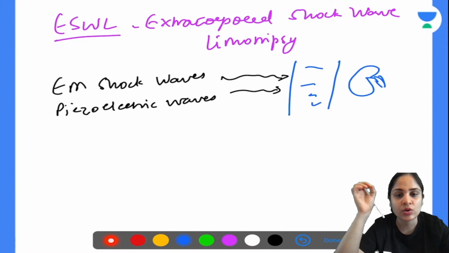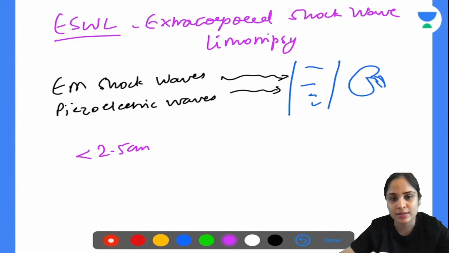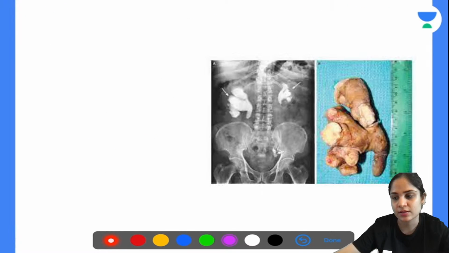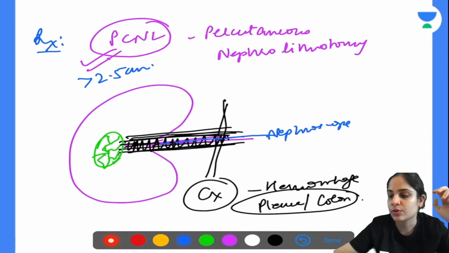Currently, this is one of the most commonly used procedures for smaller stones. Okay, so if the stone is less than 2.5 centimeter, if the stone is already broken or you feel that it will get fragmented easily, you will prefer to do an ESWL in it. Why? You don't require anesthesia for this and it does not have many complications. Okay, and it can even be done as an OPD procedure. So you can use ESWL for it. But if ESWL is not possible, you will go ahead with PCNL, which we discussed earlier. Okay, so PCNL, you will prefer it for bigger stones, more than 2.5 centimeter, and the stones that are not responding to ESWL.